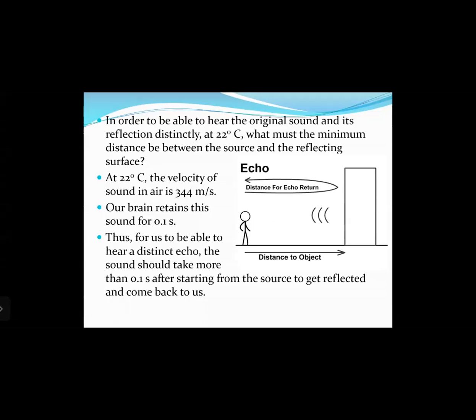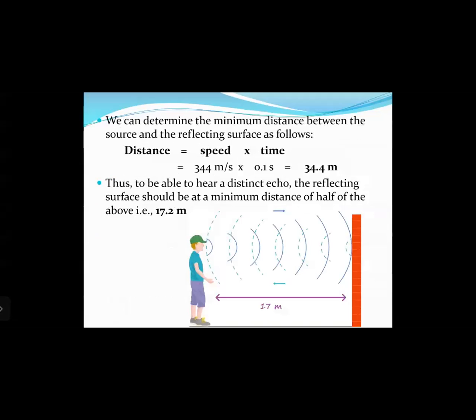Thus, for us to be able to hear a distinct echo, the sound should take more than 0.1 seconds after starting from the source to get reflected and come back to us. Okay, we can determine this distance as follows. We know the formula: speed equals distance upon time. So distance is equal to speed into time. The speed of sound is 344 meters per second and the minimum time interval is 0.1 seconds. So you get the distance as 34.4 meters.